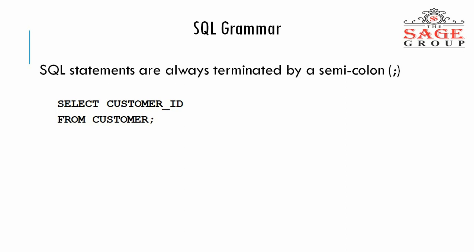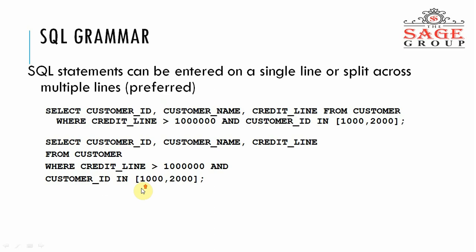Suppose we are writing one query, select customer underscore ID from customer. What is the meaning of this statement? This statement tells us to select the customer ID from the customer table. That means there is some customer table, so from this customer table access the customer ID. Okay.